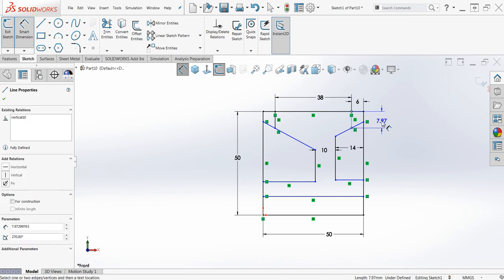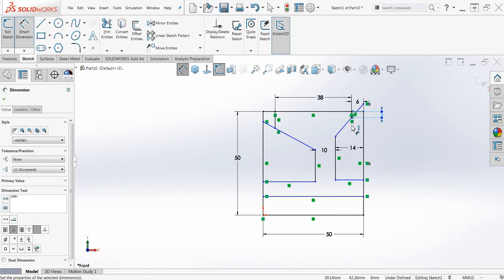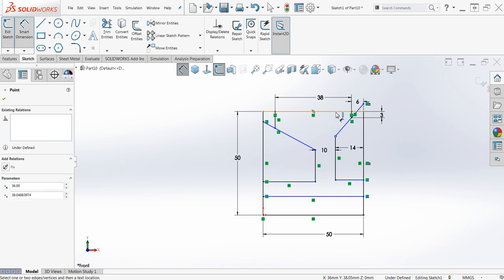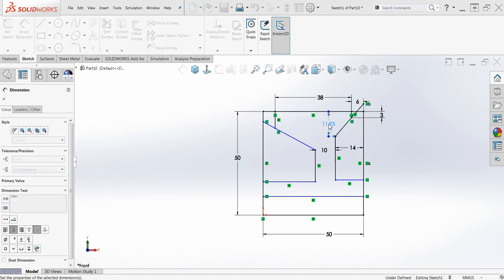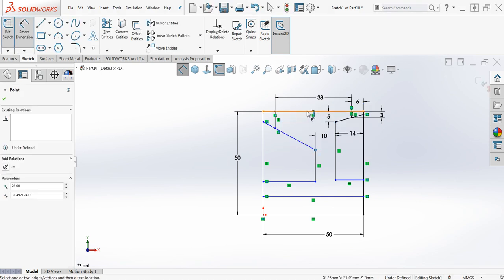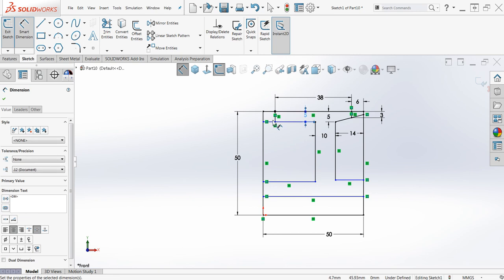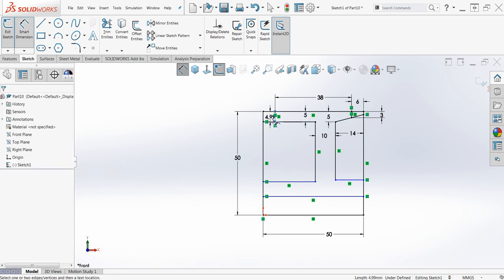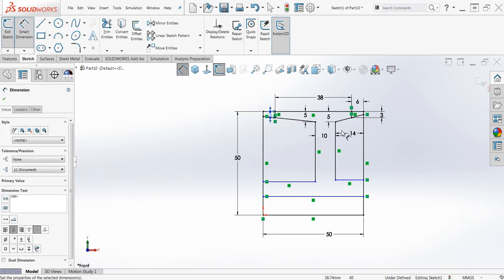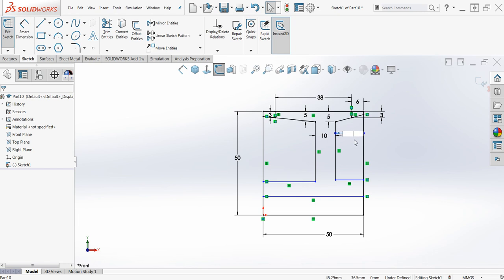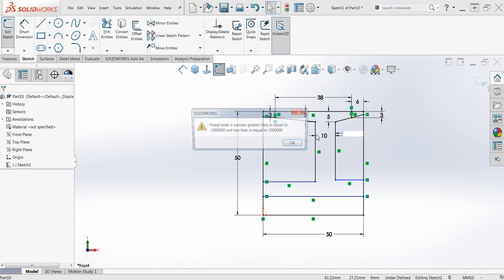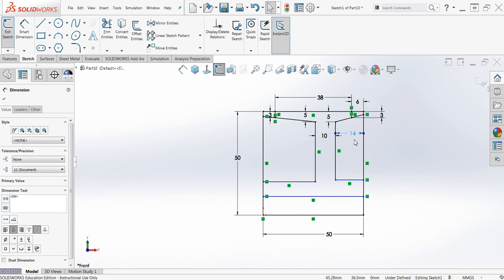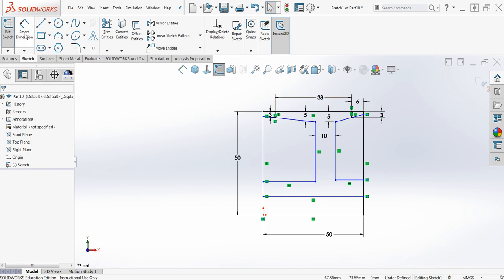This vertical section is 3, 5, and we're going to duplicate that on the other side. Fourteen's in the wrong spot. From the 38.